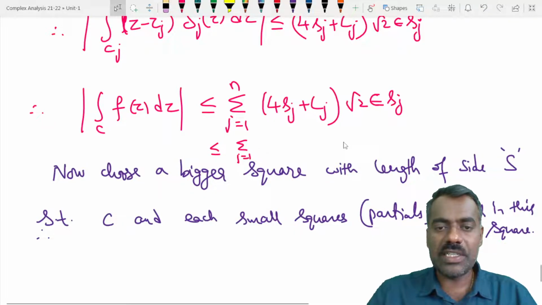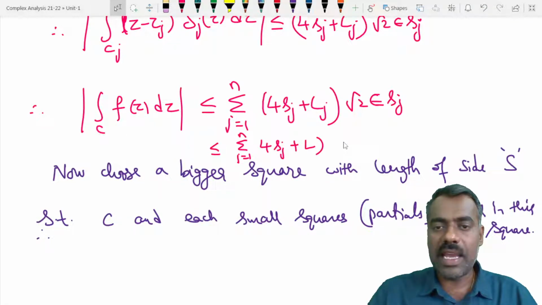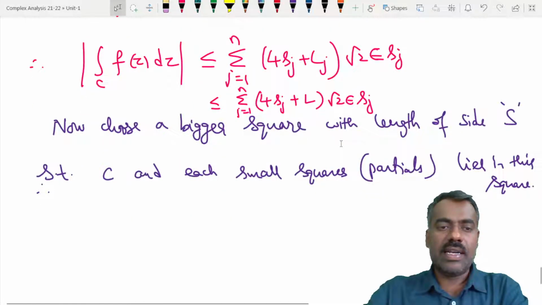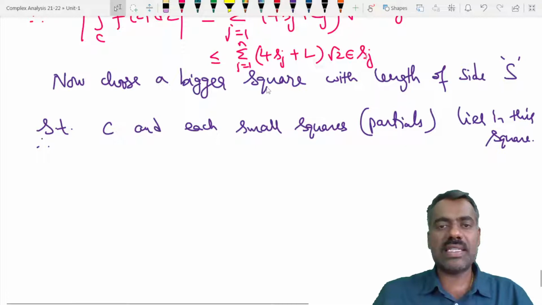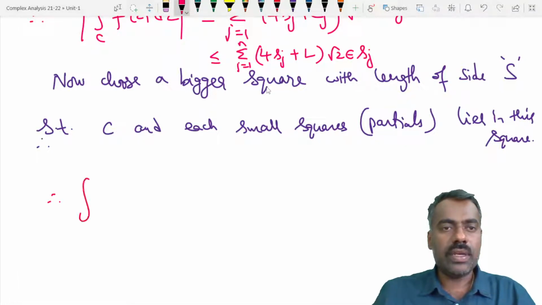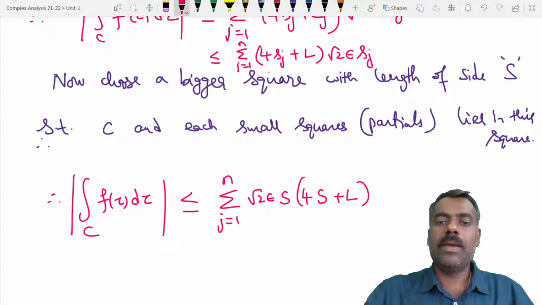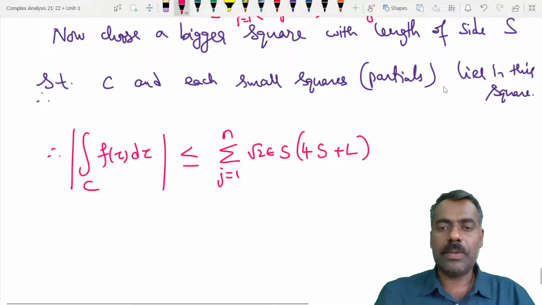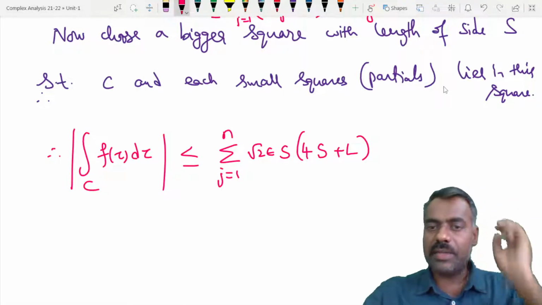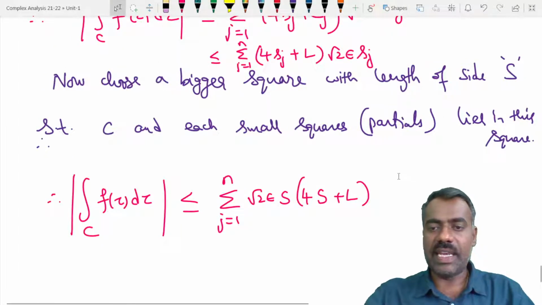That means we can write summation j equal to 1 to n of 4 Sj plus L into root 2 into epsilon into S. Clearly now, each Sj also we will replace by this S. Therefore the modulus of integration of f of z dz over C is less than or equal to summation j equal to 1 to n, root 2 epsilon, and each Sj is less than S, and similarly 4 times S plus L, because the way we have selected the square, this is positive.